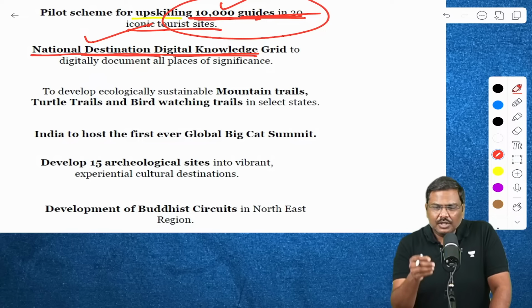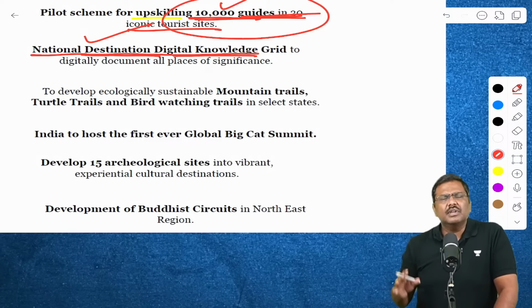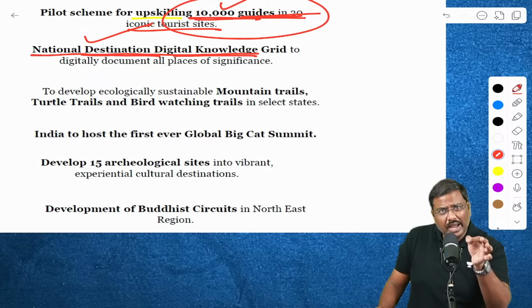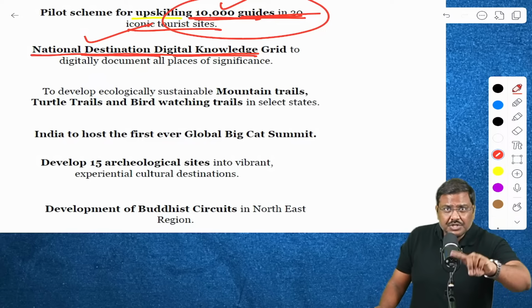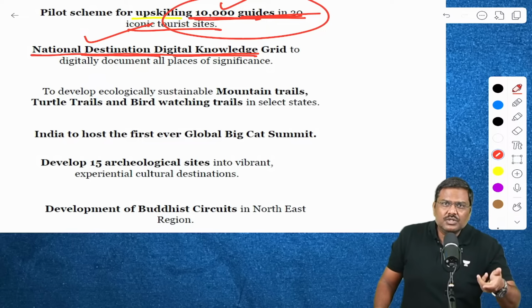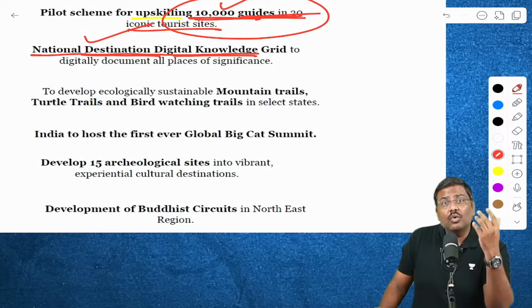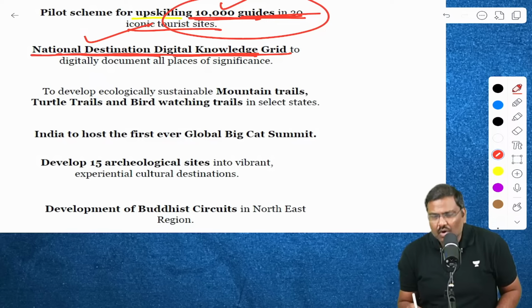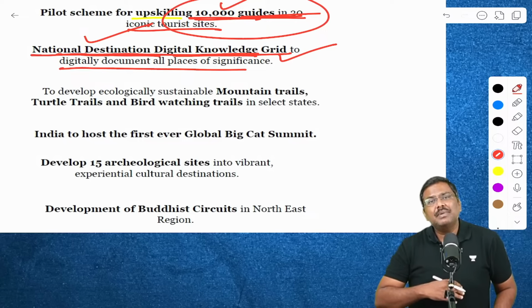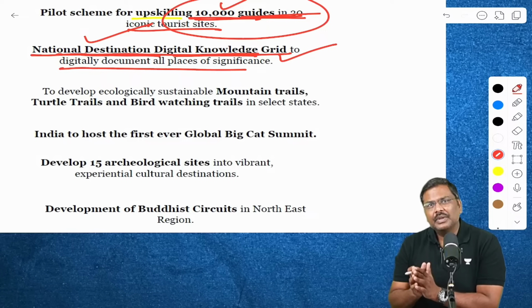A lot of times, you do not get accurate information. Information associated with the location of the site, which day it is open, which day it is closed, how you reach that particular place, right? Or once you reach there, what you're supposed to visit, etc. So the National Destination Digital Knowledge Grid database will be developed, which will digitally document all the places of significance.